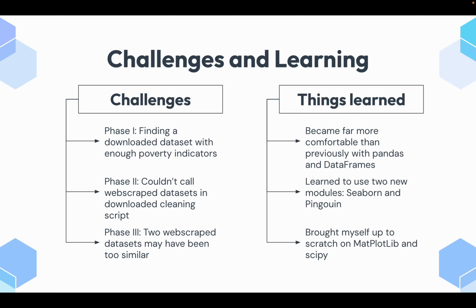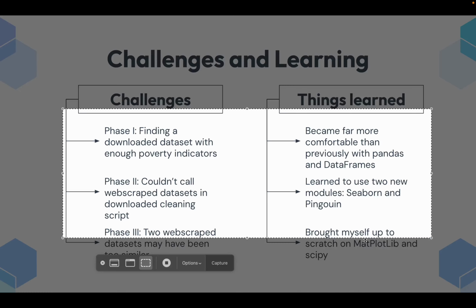So, challenges in learning. Phase 1, finding a downloaded data set with enough poverty indicators was a big struggle for me. I finally found it, but not until I was working on phase 2. Phase 2, I found that I couldn't call web scrape datasets in the downloaded cleaning script, which was tough because I was trying to do some combination stuff there. In phase 3, my 2 web scraped datasets I think may have been a little too similar, which made it hard to find quite enough insights, although I think in the end I got there.